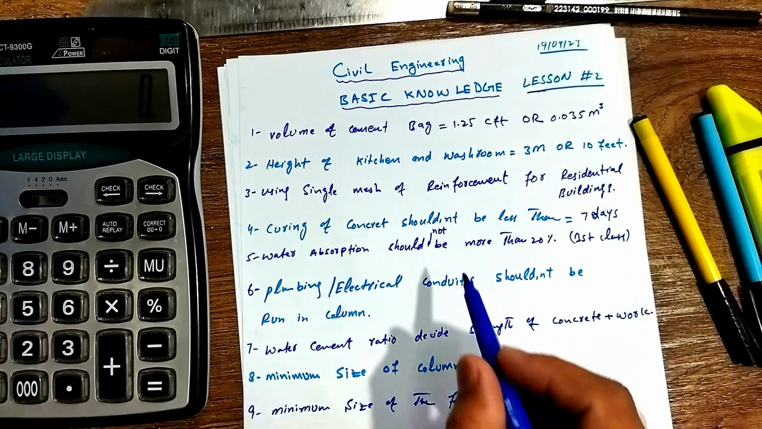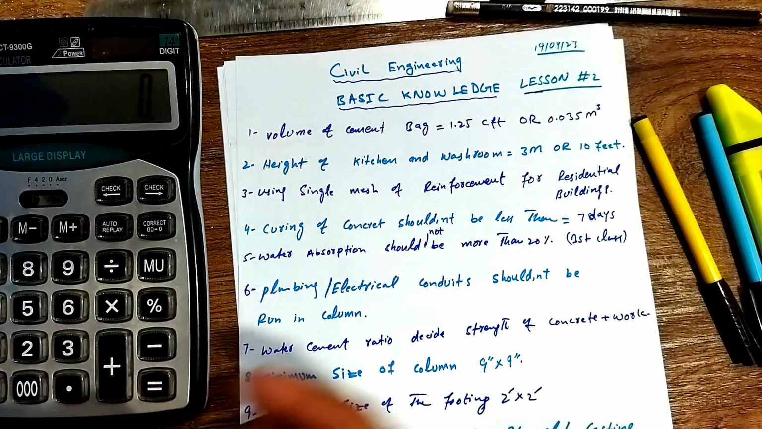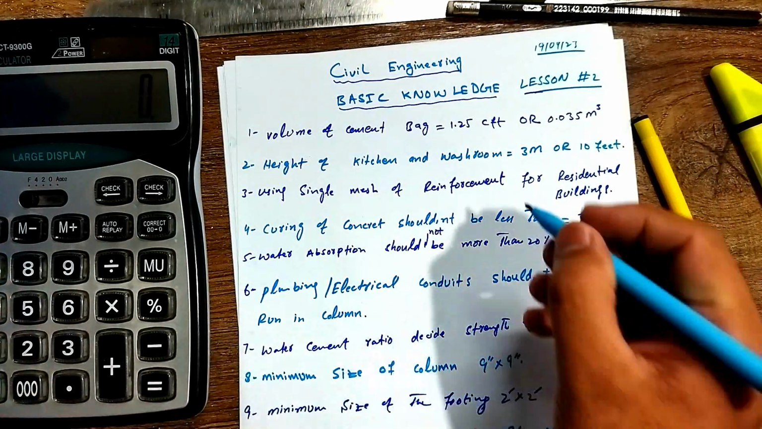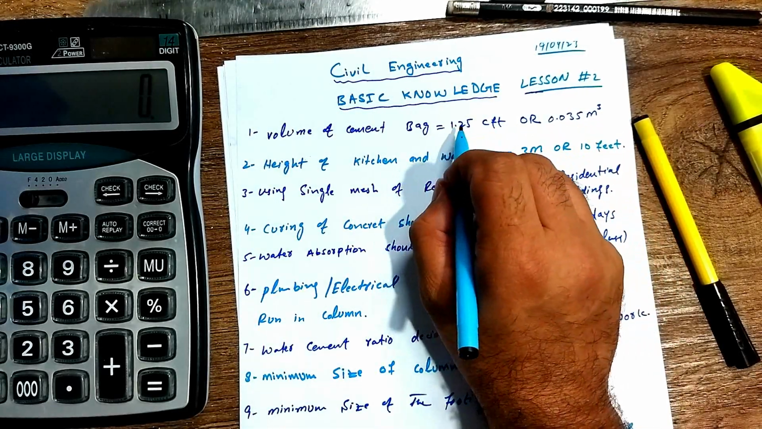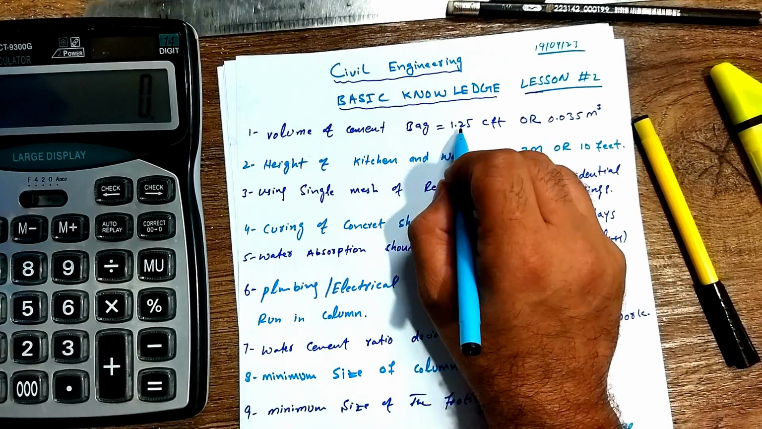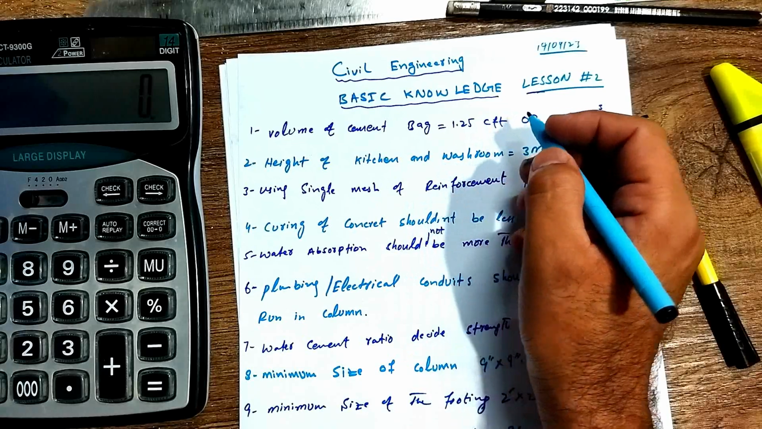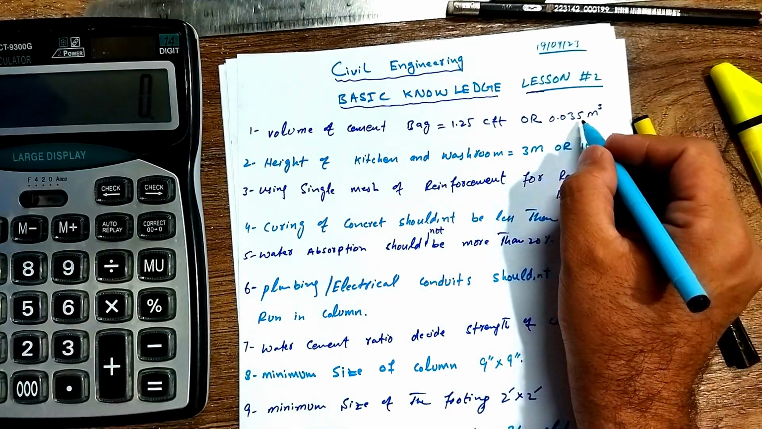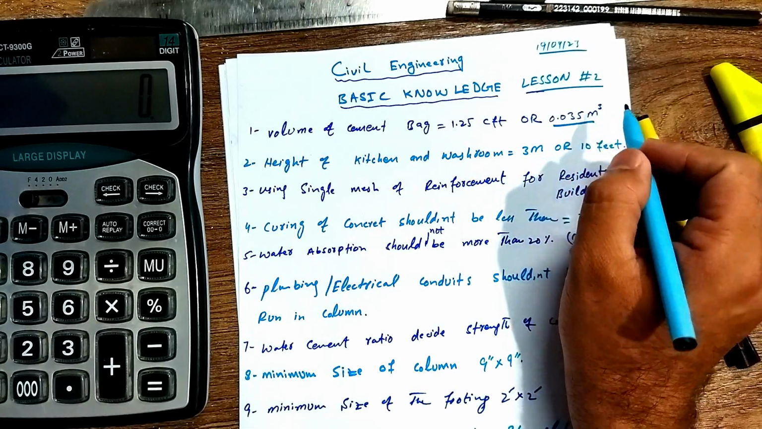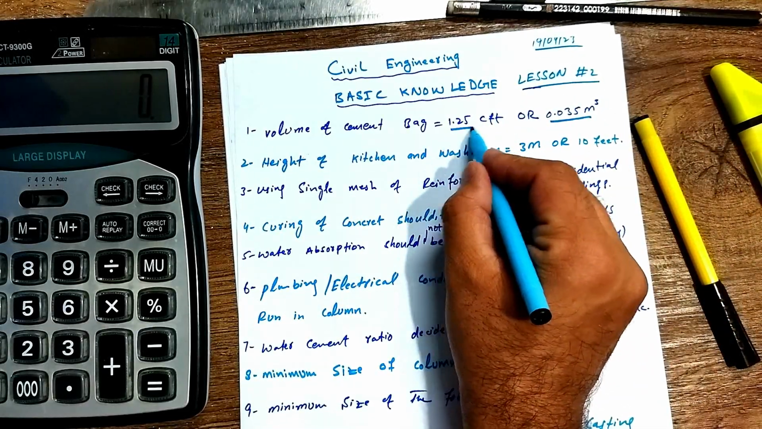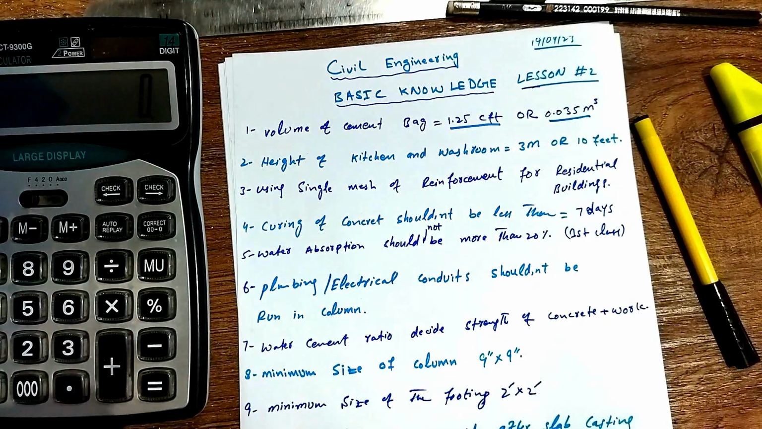The first one is that the volume of a cement bag is 1.25 cubic foot. Viewers, it should be noted by all of you, engineers or students, that one cement bag volume should be 1.25 cubic foot, and this is the standard. Okay, you can't change this value. If you are going with the MKS system, the volume should be 0.035 meter cube, and in the FPS system 1.25 CFT. This is the volume of a cement bag.